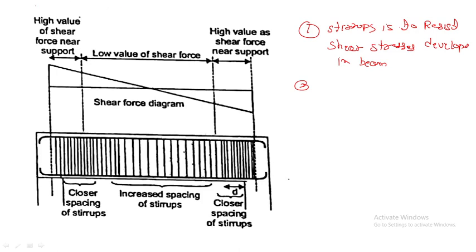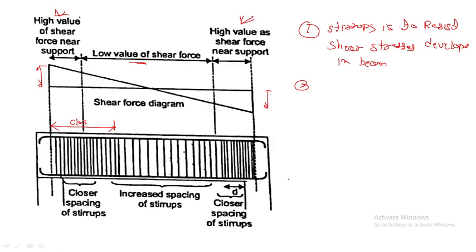Now you can see this sketch. At the support there is maximum shear force, as we already discussed in the previous question. So there is a high value of shear force near the support and a low value elsewhere. How do we have to provide the stirrups? For this distance near the support, you can see the spacing is very close at the bottom.